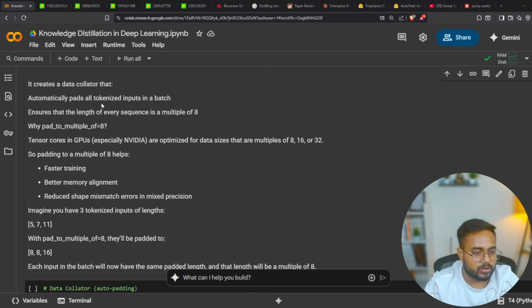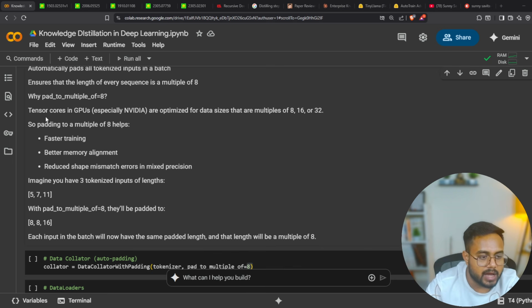Now, automatically it will perform the padding, and here one more parameter is there. Why pad to a multiple of 8? I wrote an explanation. Tensor cores in GPUs are optimized for data sizes that are multiples of 8, 16, and so on. Multiples of 8 means 8, 16, 32, 40, 48, then 56, 64, something like that.